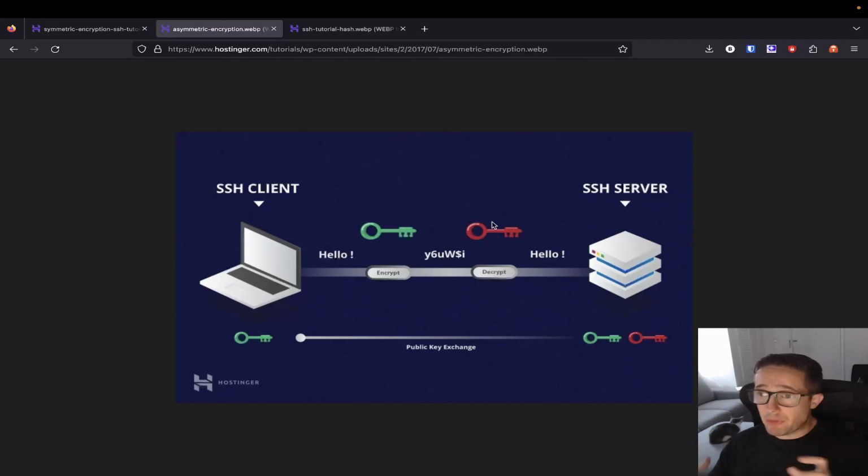Now, the reason that this works is that these are two separate keys. They are related to one another, but they are different. And the reason that they are able to do this is because they're created at the same time, and then they're both associated with that SSH server. So because that public key is associated with that SSH server, the only person who can be associated with that public key is going to be the holder of that private key. So that's how it's going to be used for authentication.